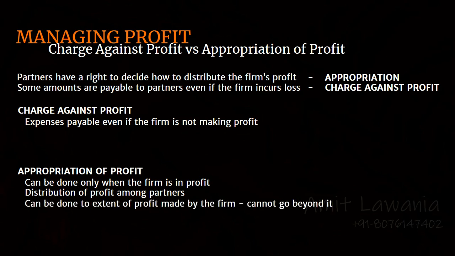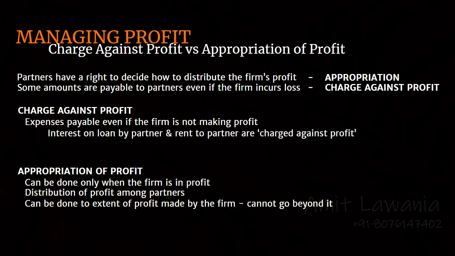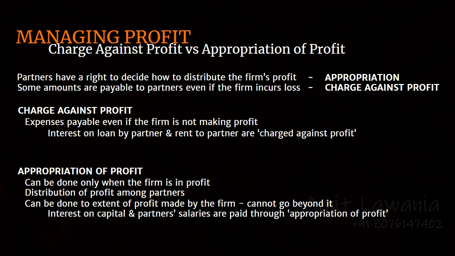The examples of expenses charged against profit are interest on loan by partner and rent payable to partner, whereas examples of appropriation include interest on capital or salary or commission. These are adjusted before the balance profit is shared among all the partners. I hope you got a basic idea of the concepts. The appropriation and charge against profit will be discussed with practical questions in the next few classes, which will make the concepts even clearer to you. But just have a basic idea of these two concepts.